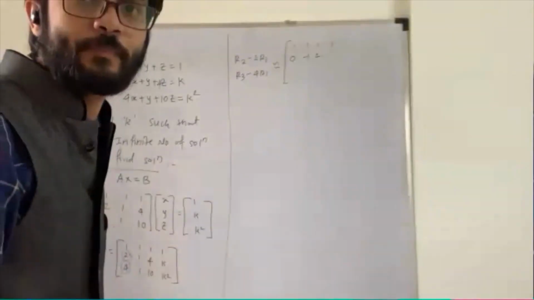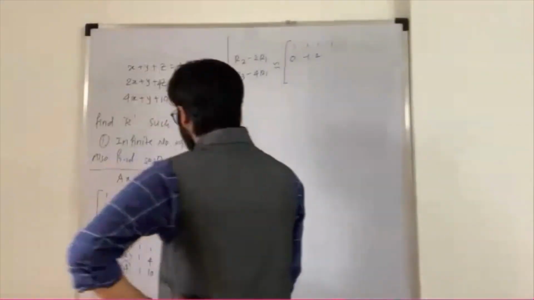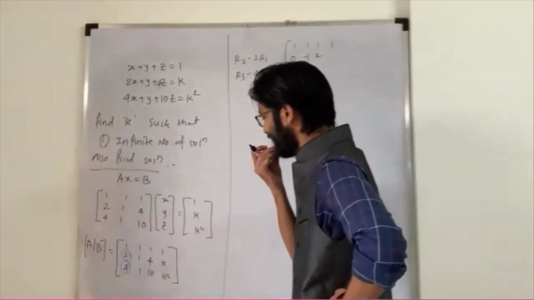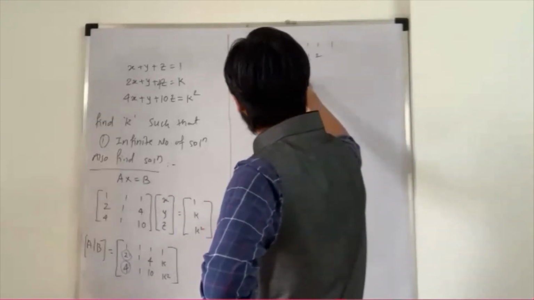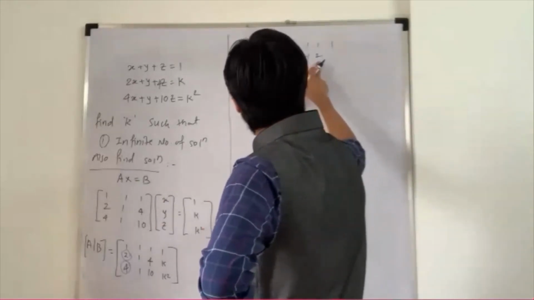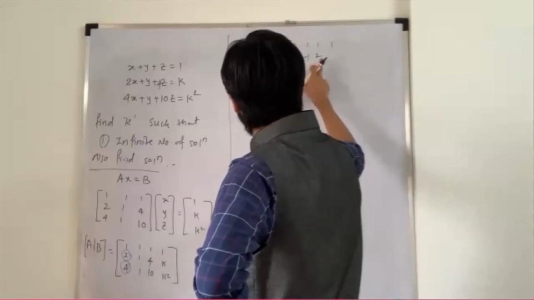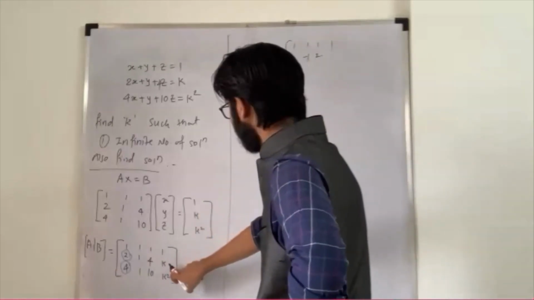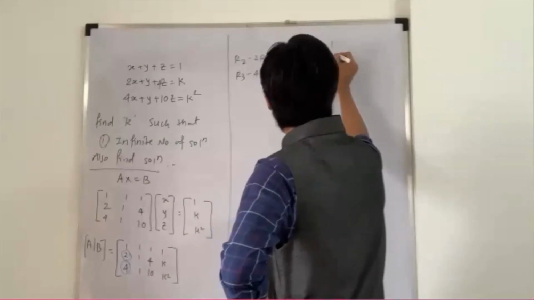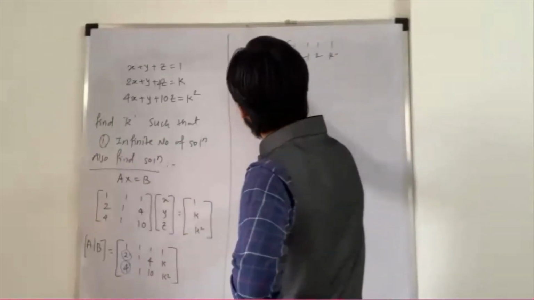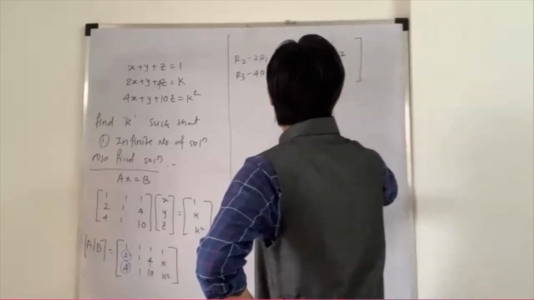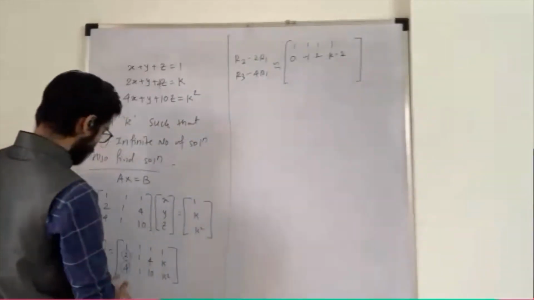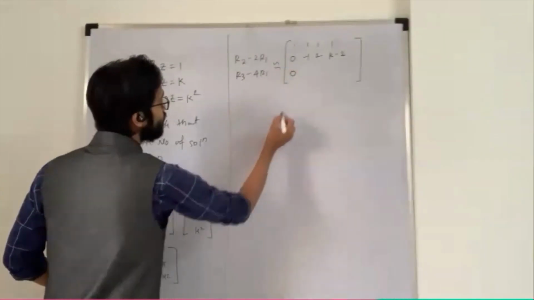Okay, so do the calculation, simple calculation. Where we are 0, then it is minus 1, then it is 4 minus 2. R2 is k, so it is k minus 2 into R1, so 2, k minus 2. And here 4 minus 4 becomes 0.